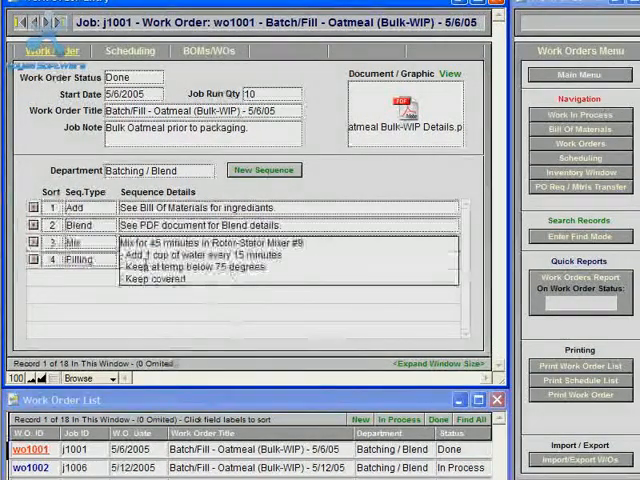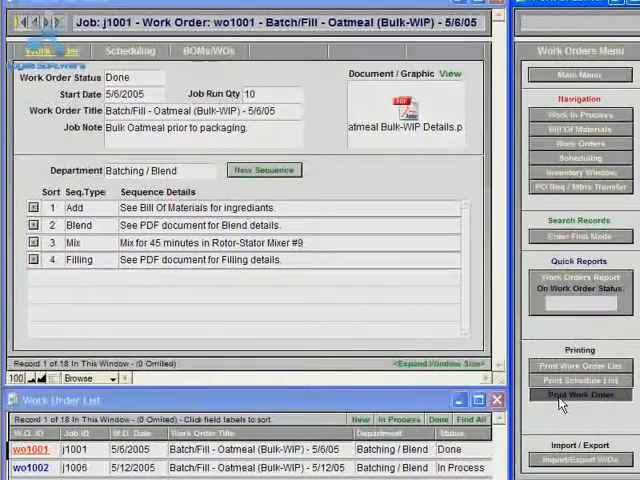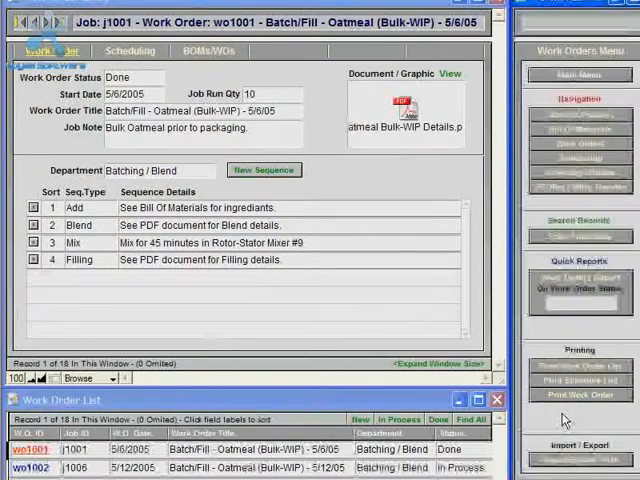And for the sequence details, you could enter as many lines of details as you need, and it will all summarize onto the printed work order by clicking the Print Work Order button on the Work Order submenu.